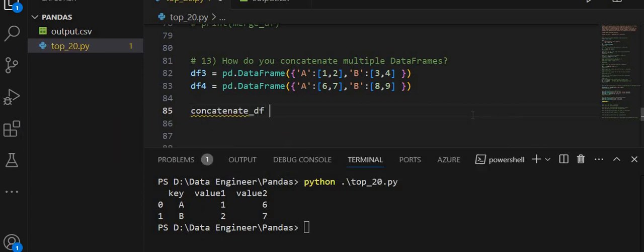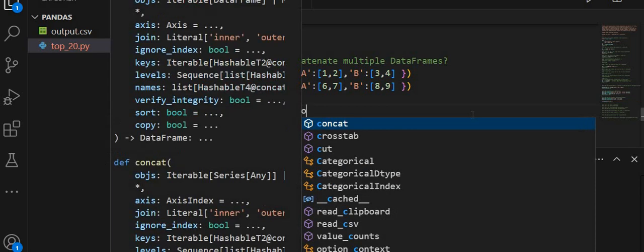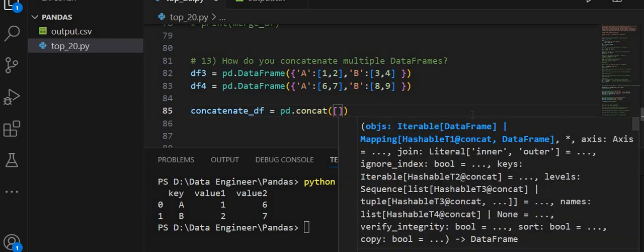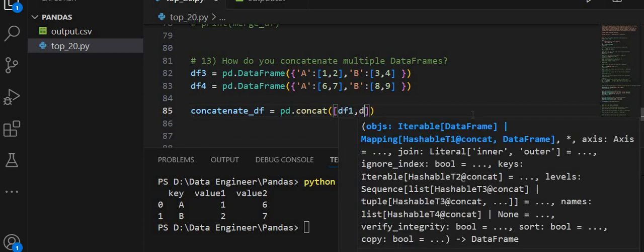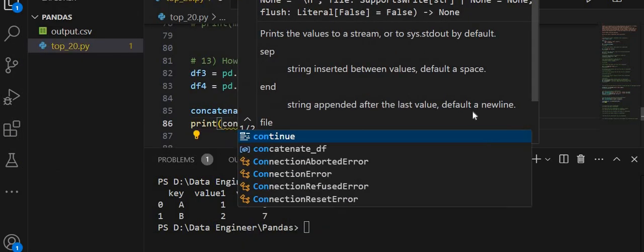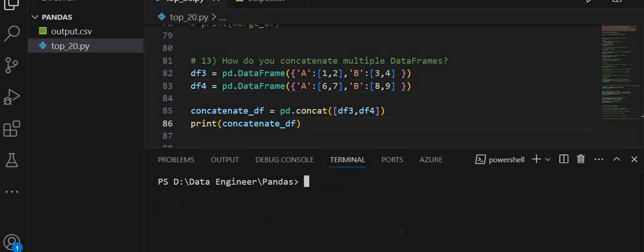Concatenate df data frame. In pandas we have a function concat, and inside this I am passing a list of two data frames, df3 and df4. After that I am going to print the concatenated data frame. So let's run this, and then we will understand in the simplest way what I am doing.